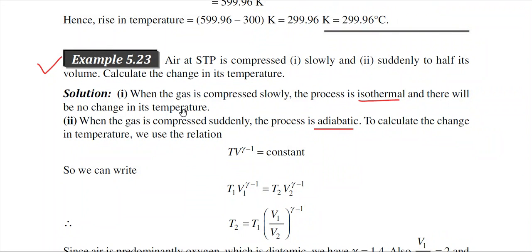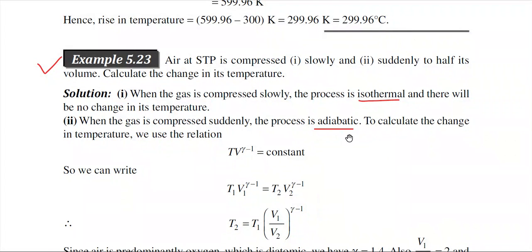In the isothermal process there is no change in the temperature. That is why the name is isothermal. And in the second process, when the gas is compressed suddenly, the process is adiabatic, because we have discussed several times that when the process is very fast, there is no heat exchange. So that is why the process is adiabatic.